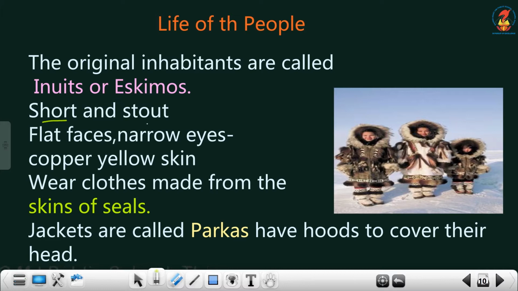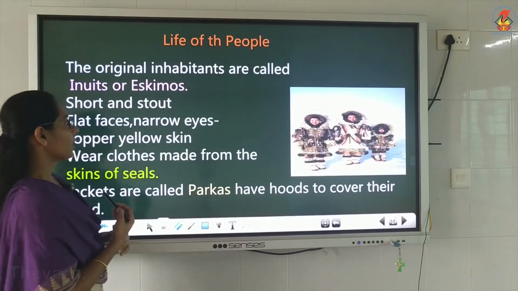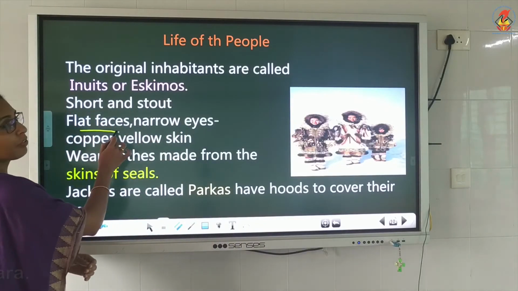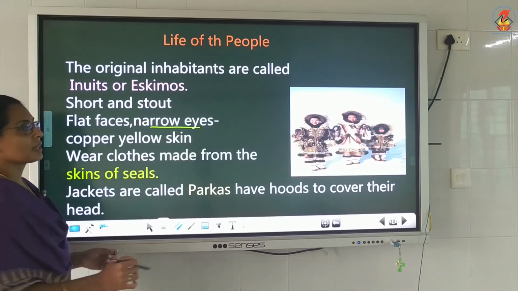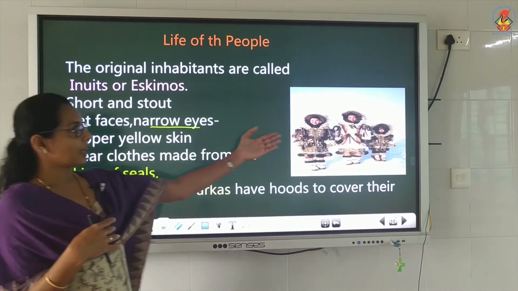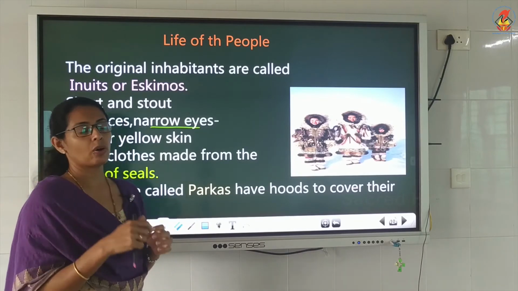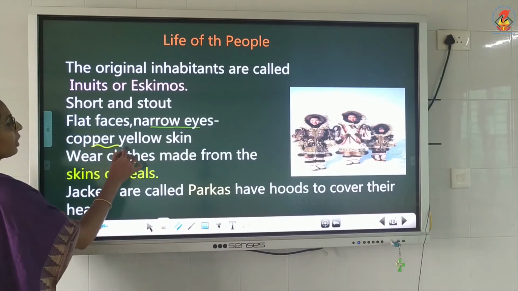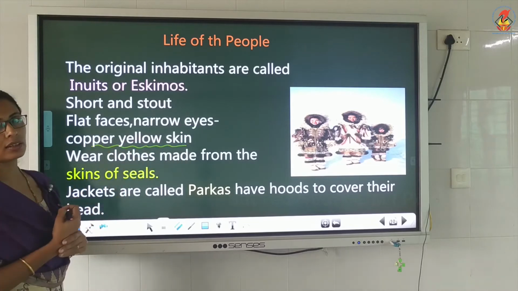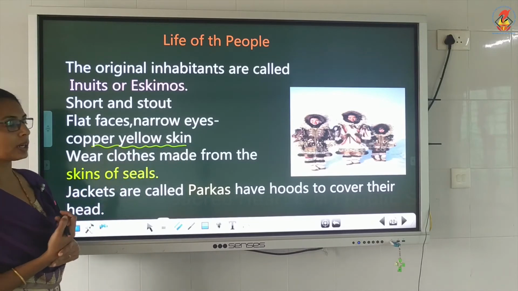They are short and stout. Look at the picture itself. They are very short and stout, and they have flat faces and narrow eyes. Their faces look flat with very narrow eyes, and they have copper yellow color skin.